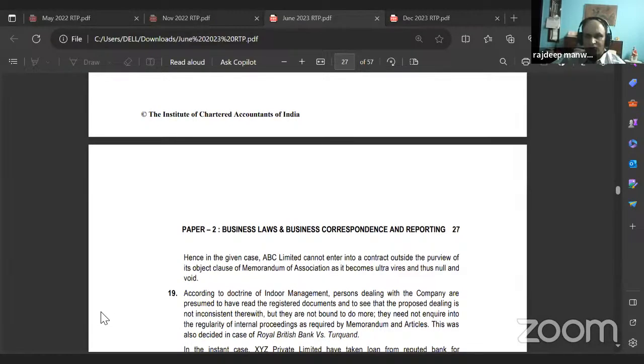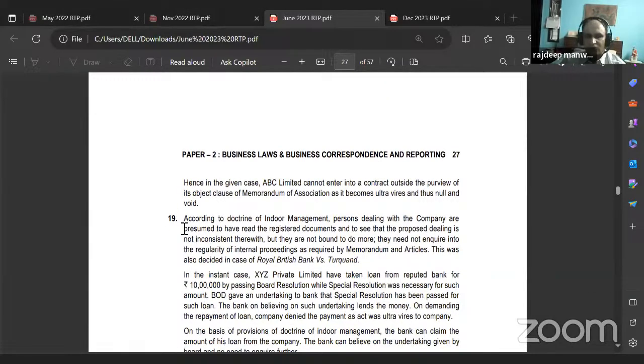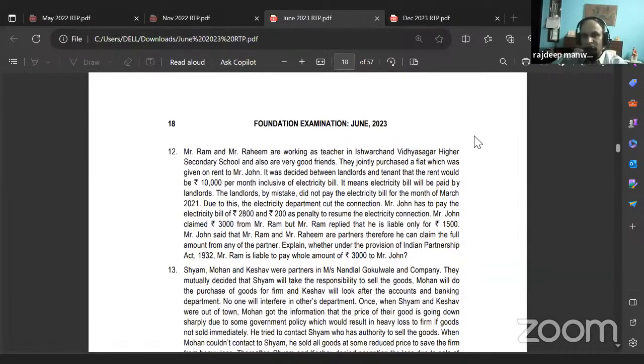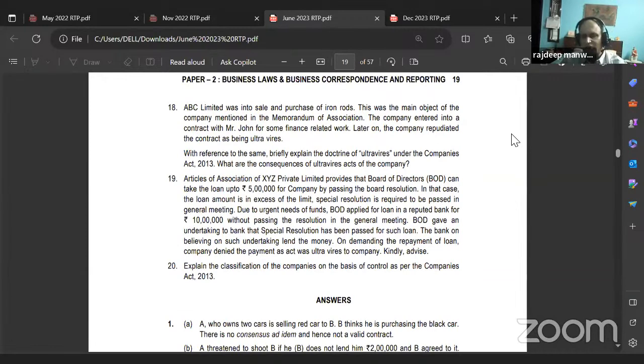And the last sentence they have given is that hence in the case ABC Limited cannot enter into a contract, because it was for finance activities, correct? But however, if it is mentioned in the subsidiary objectives, it can. Suppose it's taking a loan to buy iron rods, it is a valid contract, because it's supporting the purchase of iron rods. But if it starts doing separate finance business, it is considered as ultra vires. Got it? So you have to be very careful when you're reading it. Okay, let's read the last question for the day.